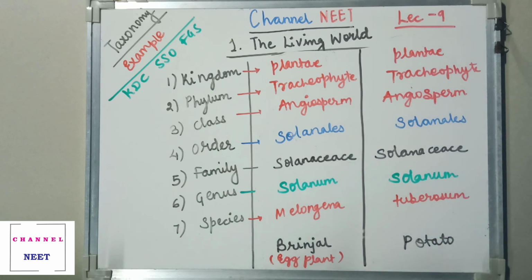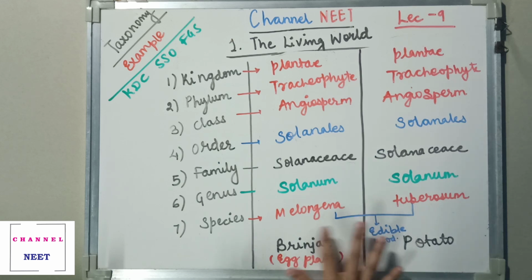If you can understand this, melongena and tuberosum, they both are edible foods. So these are some plants which we can eat. Therefore this species name is given with respect to the food we want to eat.